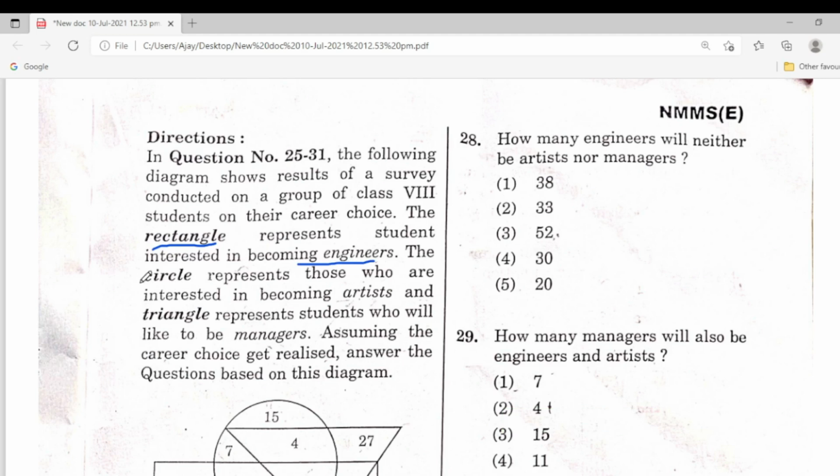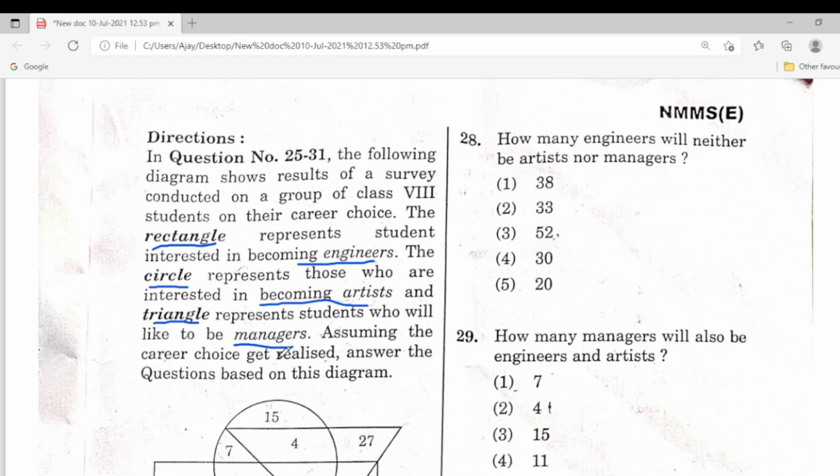The circle represents those who are interested in becoming artists, and the triangle represents those who would like to become managers.